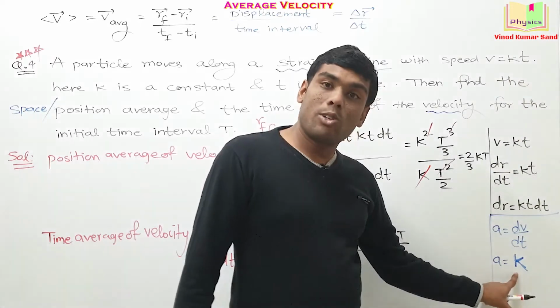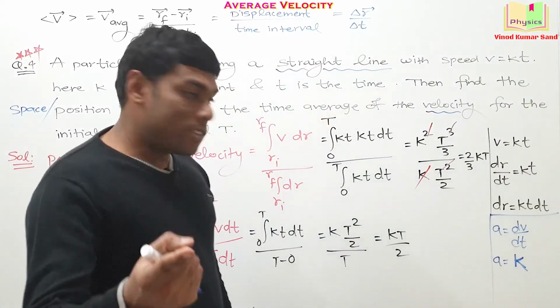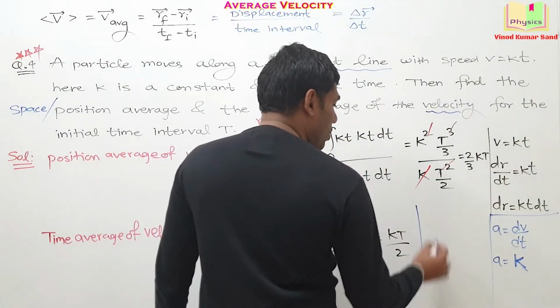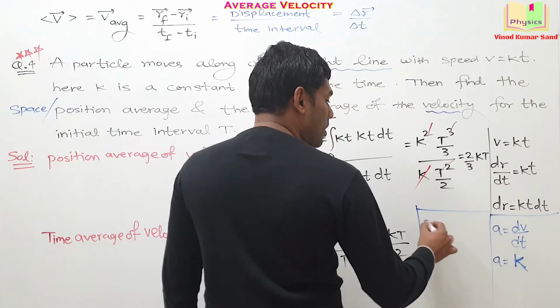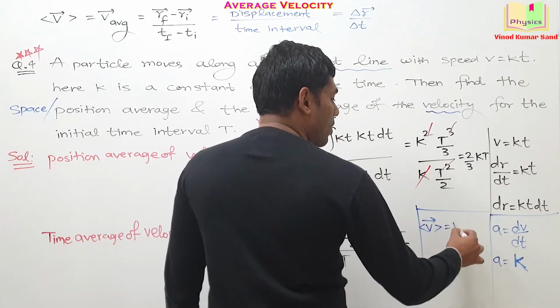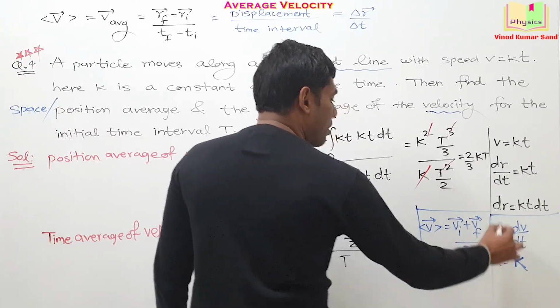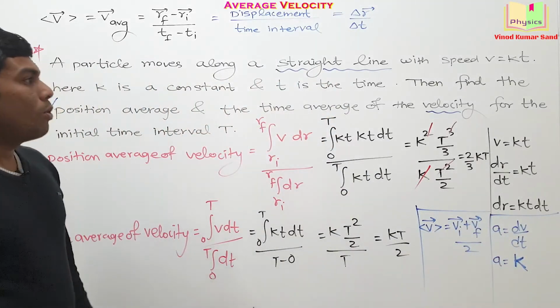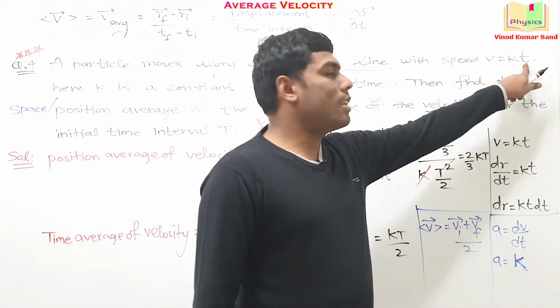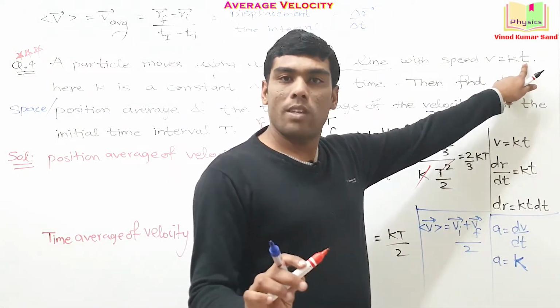It means acceleration is constant, and if acceleration is constant, then we know the formula for the average velocity. Average velocity is equal to initial velocity plus final velocity divided by 2. What is the initial velocity? At t is equal to 0, the initial velocity is 0.